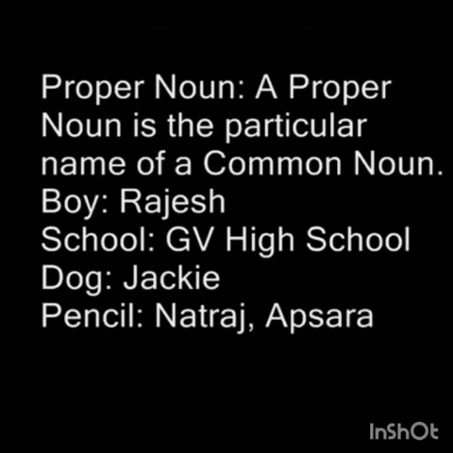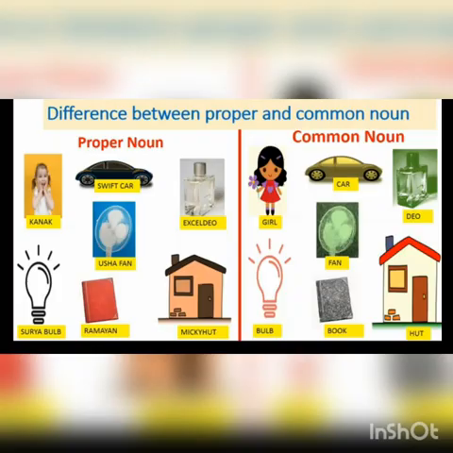Now, a proper noun is the particular name of a common noun. For example, boys can be many, but if we are talking about a particular boy, Rajesh, then it becomes a proper noun. Now, here you can see the difference between proper and common noun. Girls can be many, but Kanak is a proper noun.